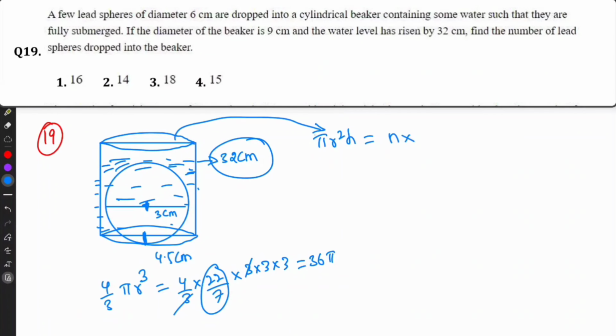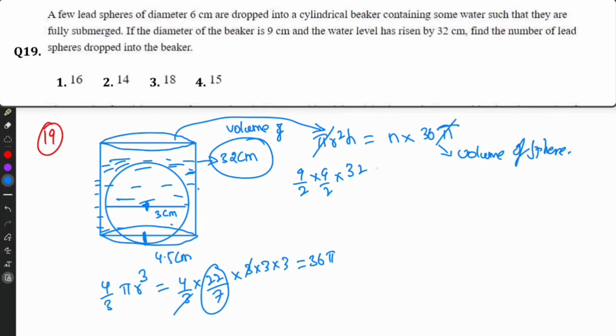So pi r square h, which is the volume of cylinder, equal to n into 36 pi, which is the volume of sphere. Pi cancel. Here r is 4.5, that is 9 by 2 into 9 by 2 into h 32, that equals 9 into 36. 9 4s are, 4 8s are, 4 2s are, n equal to 18.